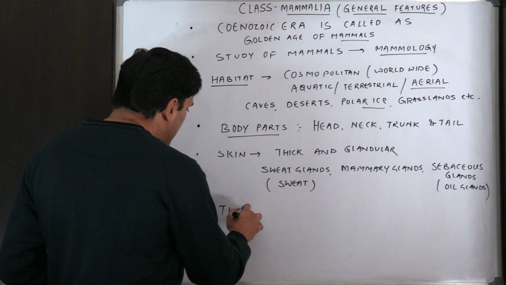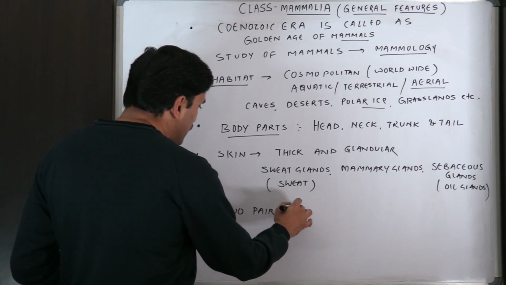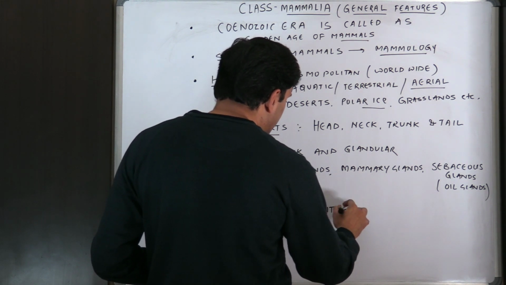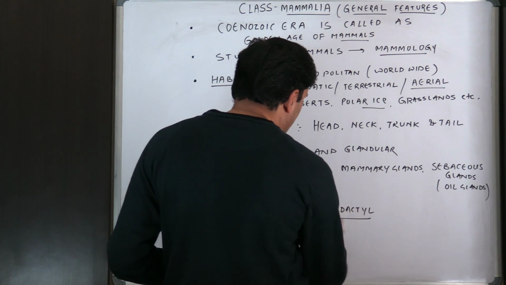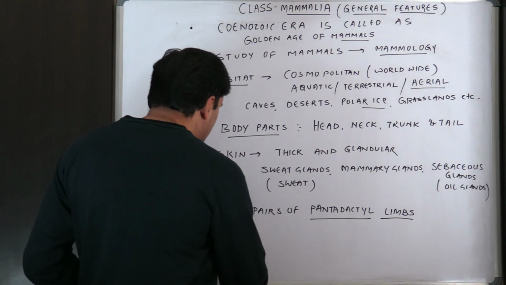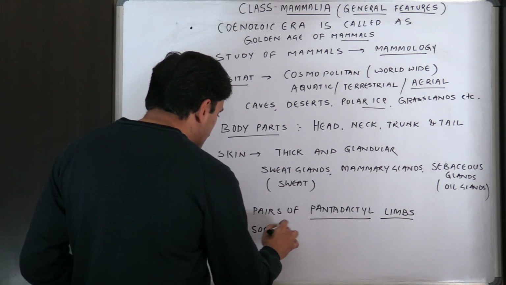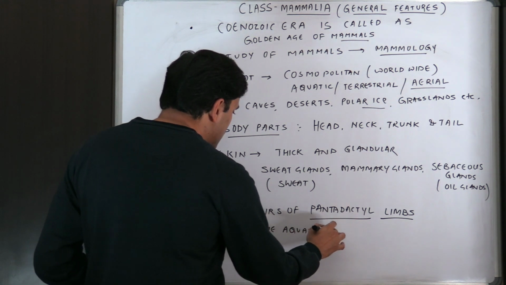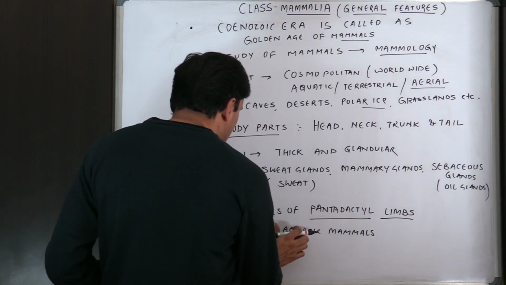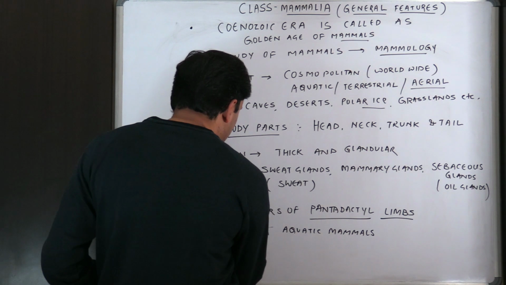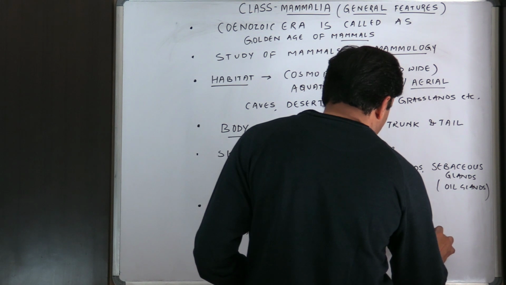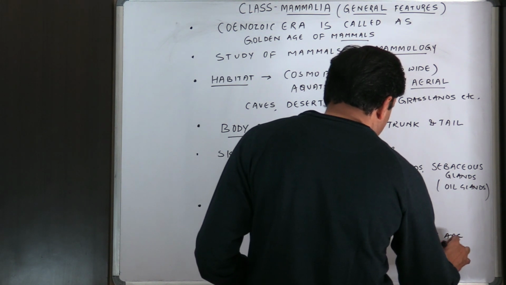They have two pairs of pentadactyl limbs. Remember this: in some aquatic mammals, hind limbs are absent.